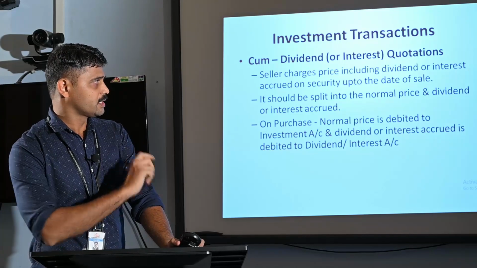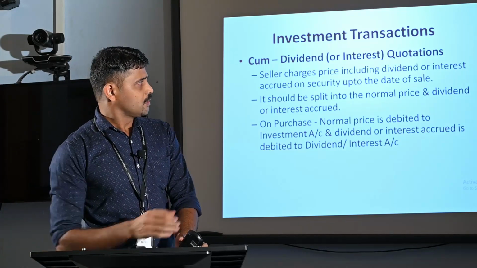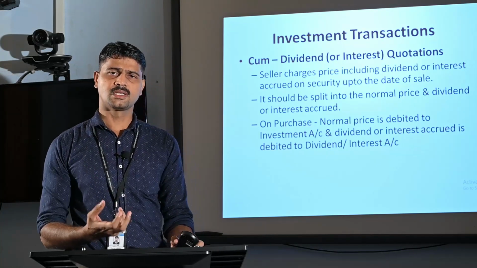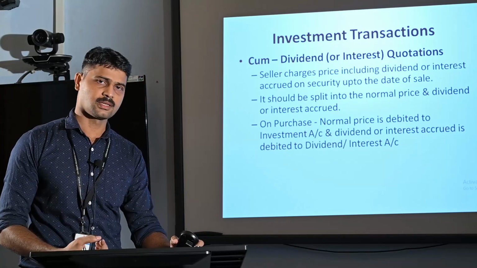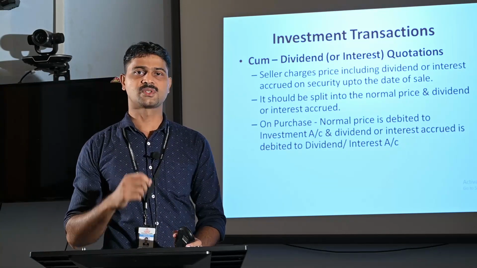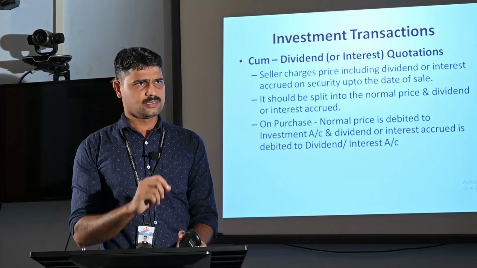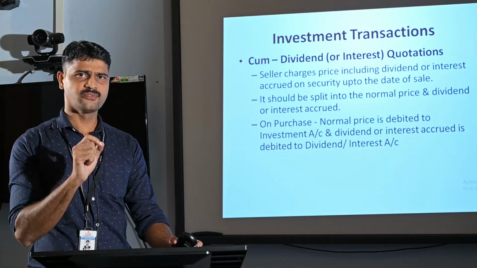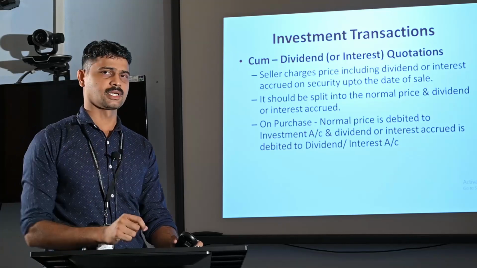For example, take the interest income of a debenture that accrues twice in a year, on 30th September and 31st March, and we are purchasing the security on June 1st. What will happen there?